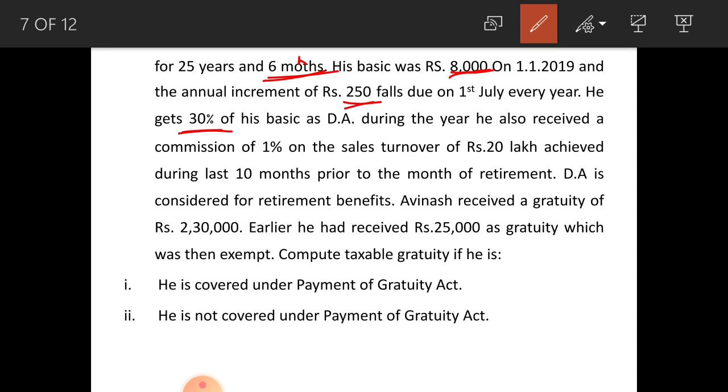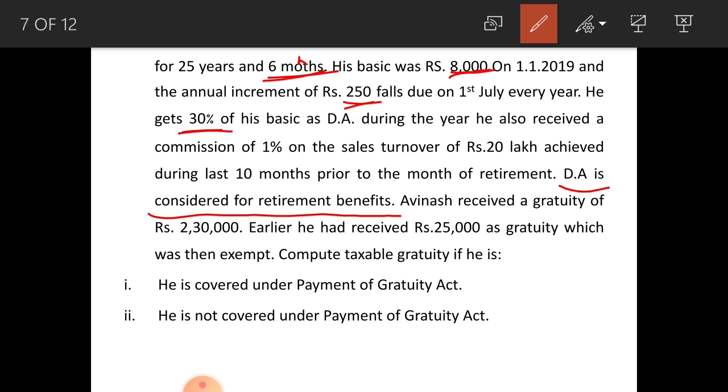And for not covered under Payment of Gratuity Act, unless otherwise it is stated that it is a retirement benefit, you should not consider DA. But in this problem, they mentioned that DA is considered for retirement benefit.